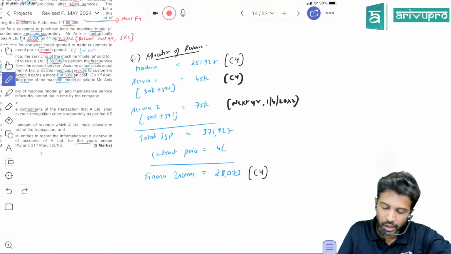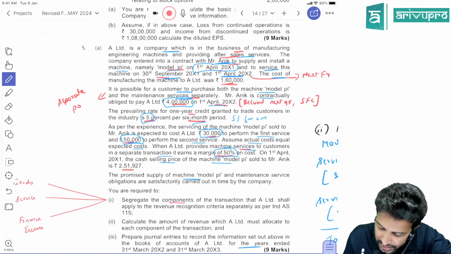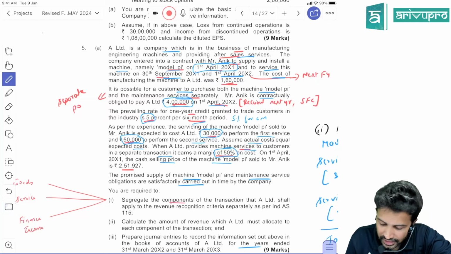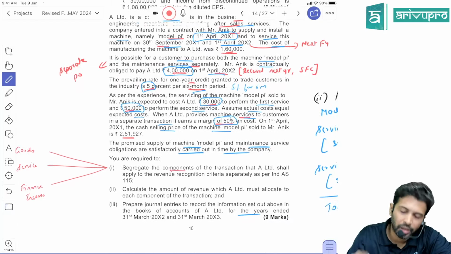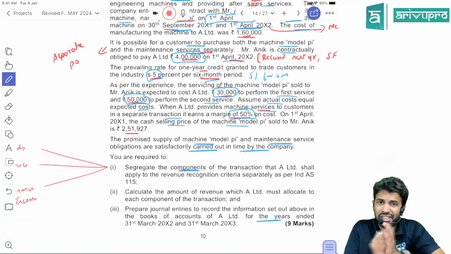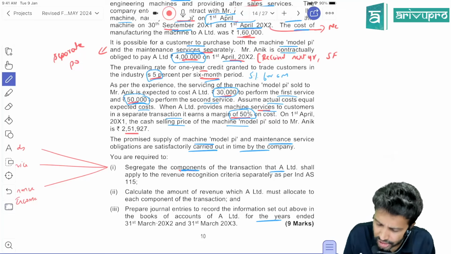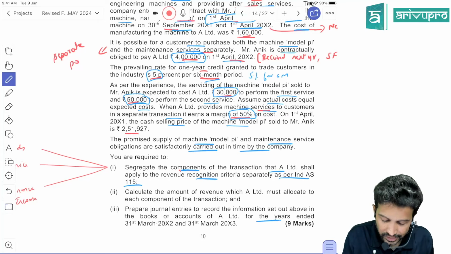This is a good question. Okay, sir, this is a funda. Now, what are they asking? The promised supply of machinery and maintenance are satisfactorily carried out on time. So, on the due date, we have carried out, there is no delay. Now, the requirement. Segregate the components. They're not asking you performance obligation. They're asking you to segregate the components of the transaction that A Limited shall apply to revenue recognition and separately as per Ind AS 115.